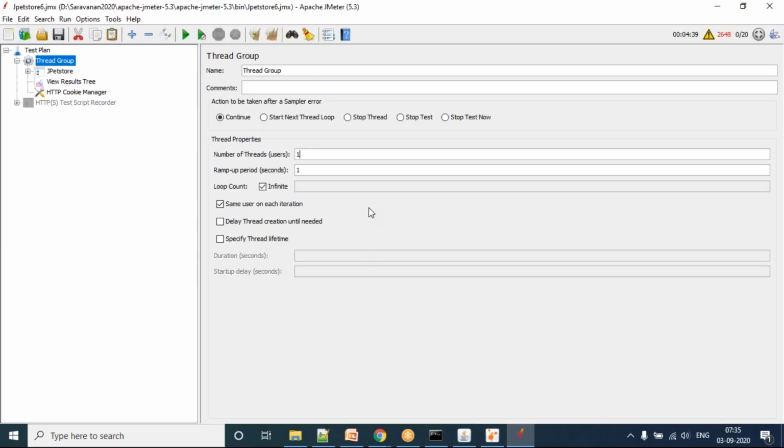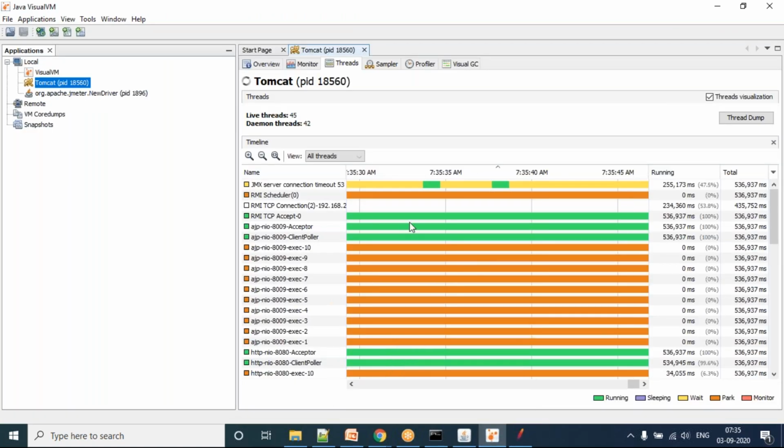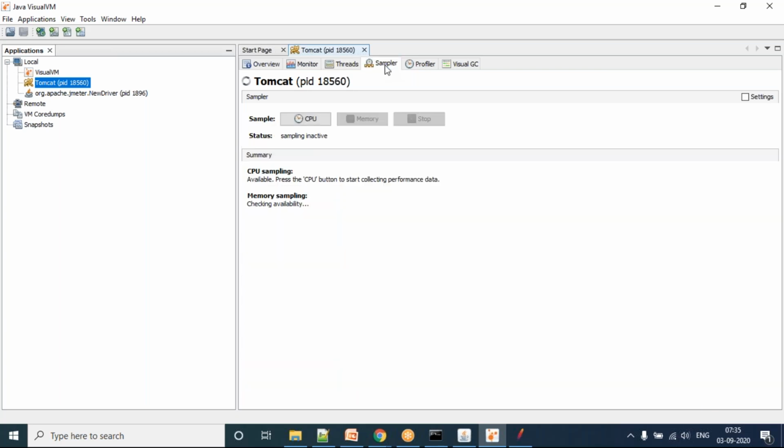You can easily understand when the end user is hitting the application, how the load is actually triggered on your application server side. That understanding we can bring.